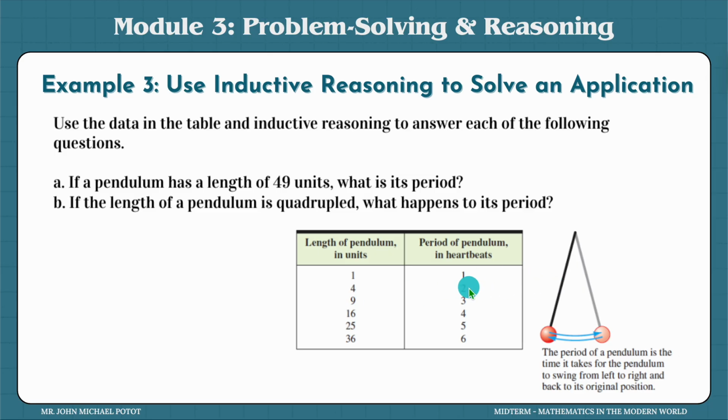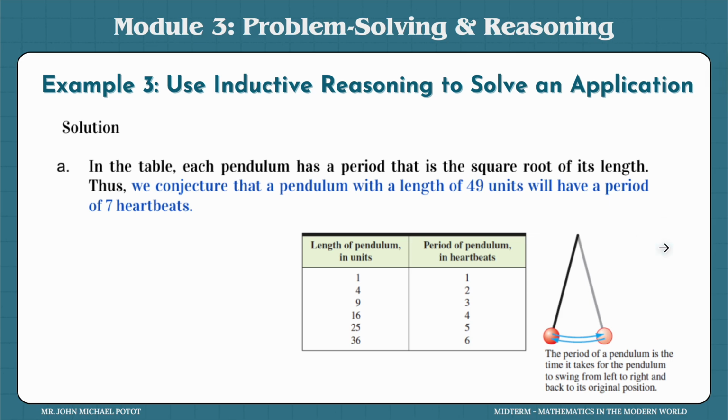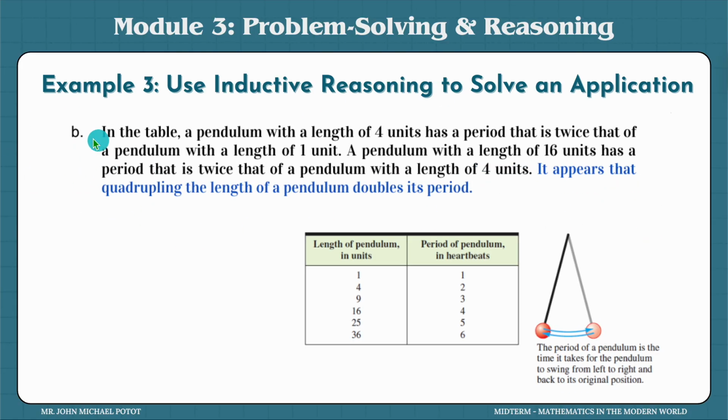What is the relationship as 2 becomes 4? So obviously, if the number of units is quadrupled, then the period is doubled. That is the pattern that we see. Okay, so this was the answer for letter A. The 49 units, then a period of 7 heartbeats. And for the B, it appears that quadrupling the length of a pendulum doubles its period.